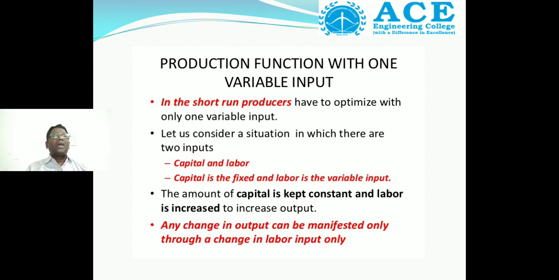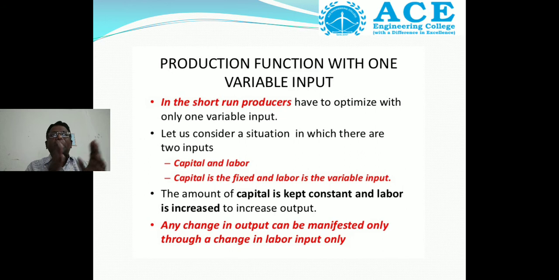Any change in output can be manifested only through change in the labor input.